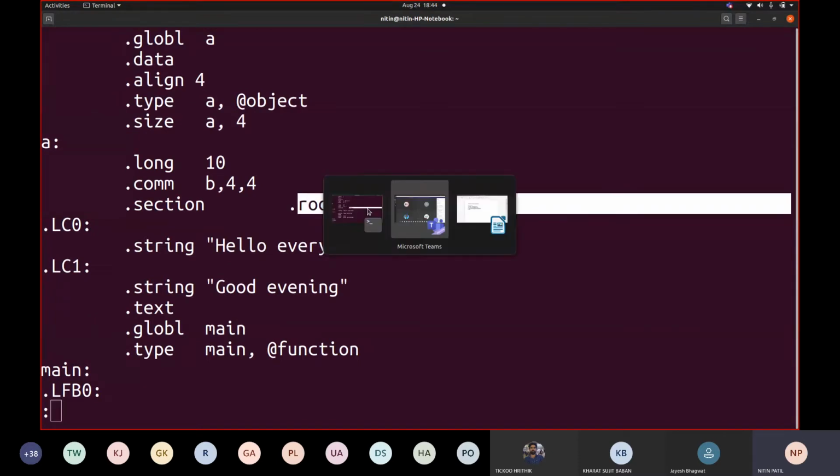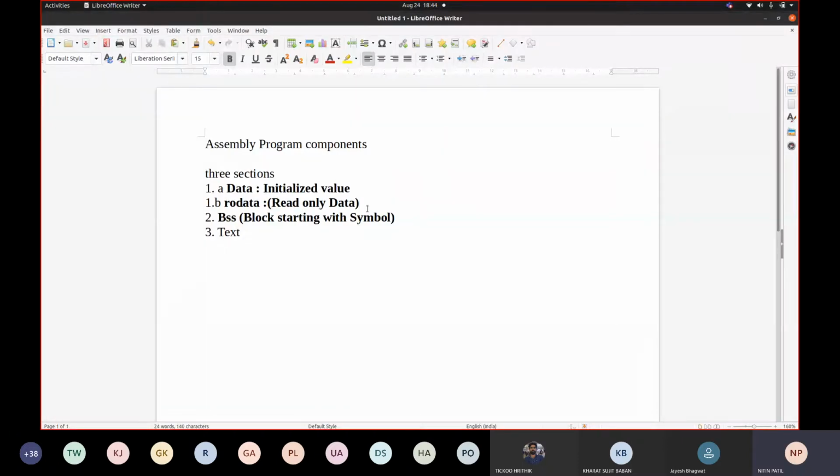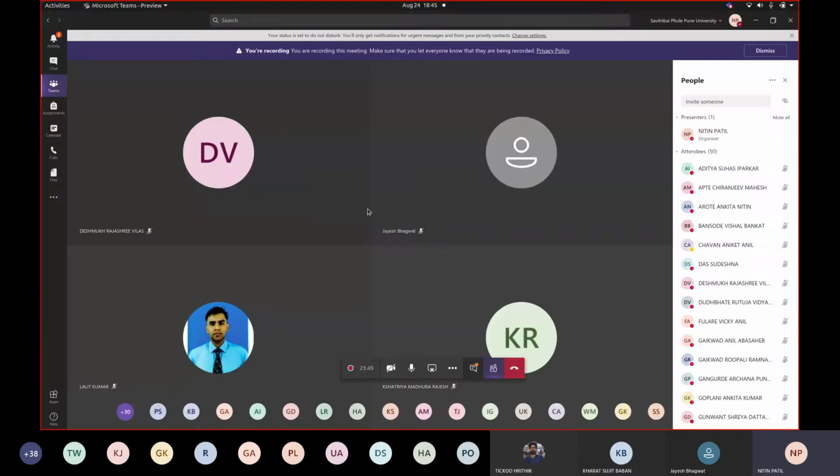Now, how exactly would this be written? Let us try to see. As we mentioned over there, there is one A and one B. You may write only one of them, either data or RO data. By default, whenever you want to make use of variables inside your code, you are going to write always data. But messages which are to be included in printf kind of functions, even scanf kind of functions, when we write %d, I will show you one more thing with respect to that %d part.